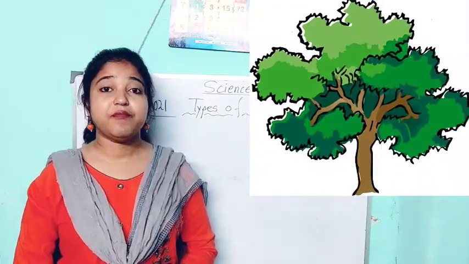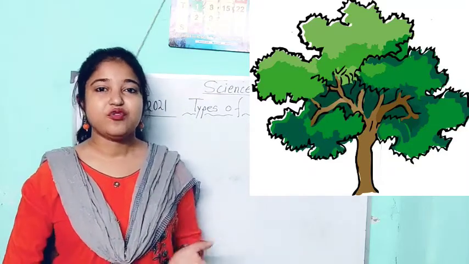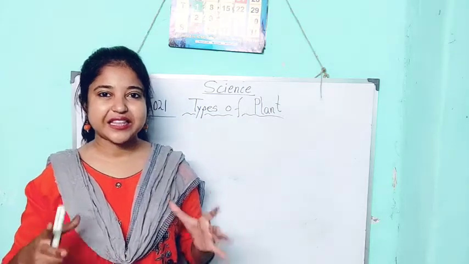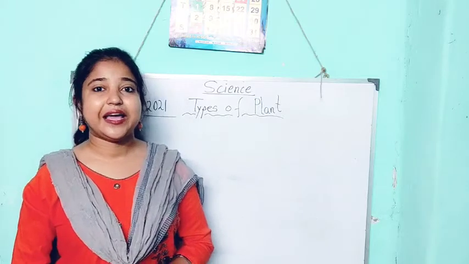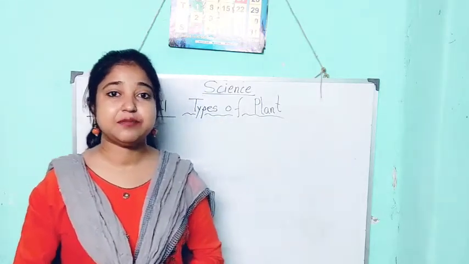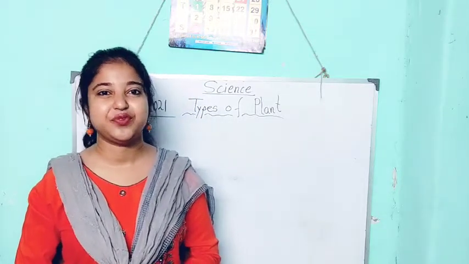First, the big plants, that means very big plants, are called trees. The big plants are called trees. They have a very thick stem, they have very big branches, they have big leaves, and many trees give us fruits. Many trees, not all the trees, but many trees give us fruits.